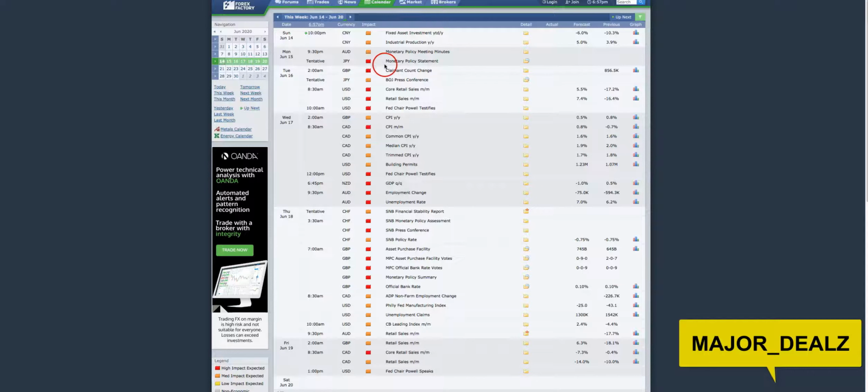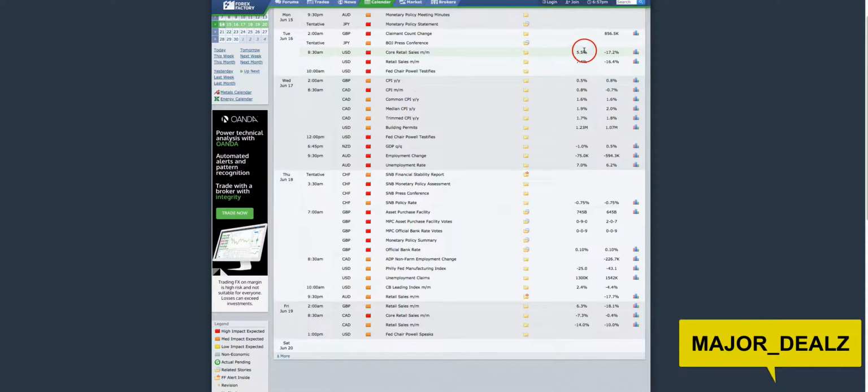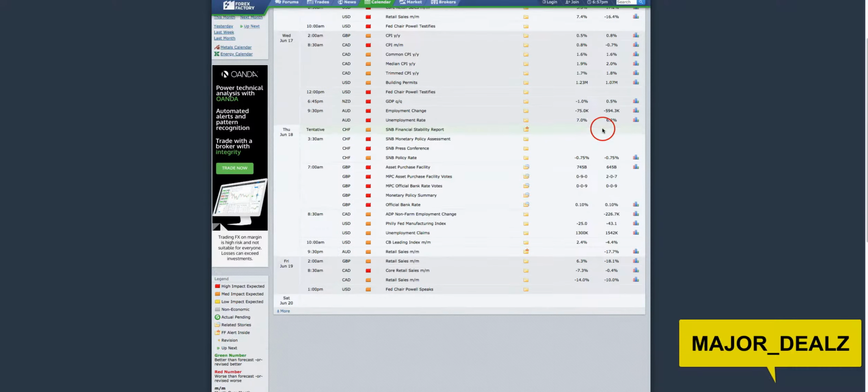Red equals high impact, orange is medium impact, yellow is light impact. Okay, and as you can see, you can look at interest rates, previous interest rates, future predicted interest rates, and past interest rates, or percentages, etc., gains and losses. So guys, check that out. As you can see, we have CHF, AUD, USD, etc. So that's a website that you guys can utilize for more information.